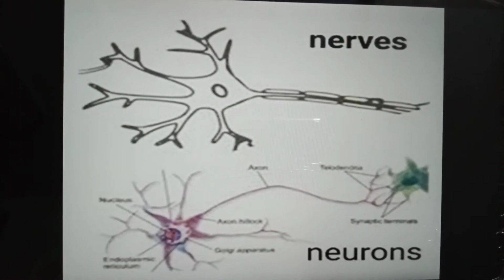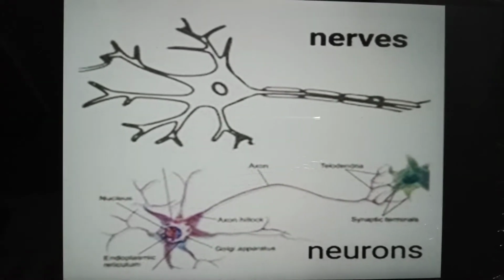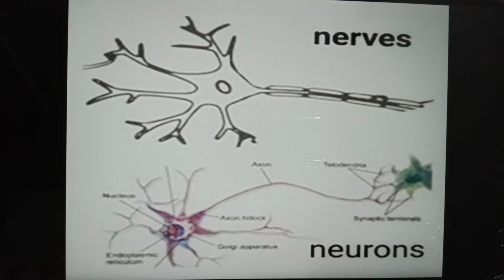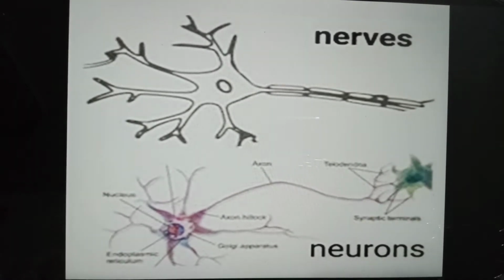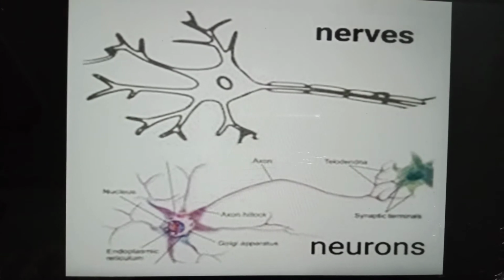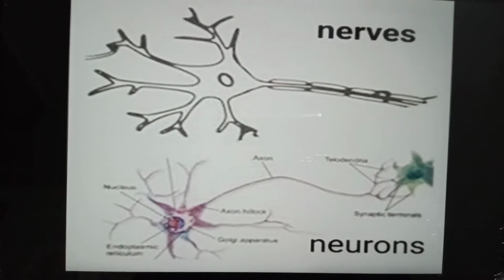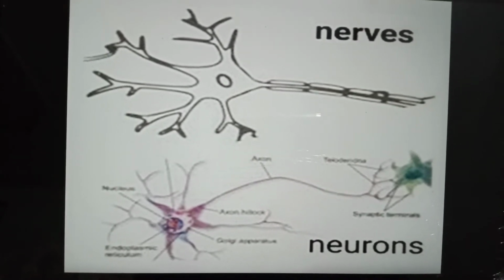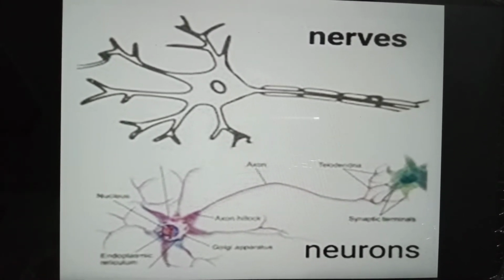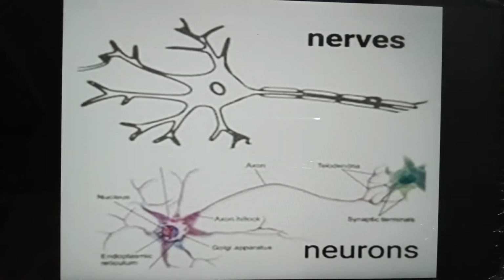A nerve cell, a neuron, is the unit of the nervous system. The human nervous system consists of billions of neurons plus supporting neuroglial cells. Neurons are specialized cells that are able to conduct nerve impulses from receptors to the coordinators and from coordinators to the effectors. In this way, they communicate with each other and with other types of body cells.